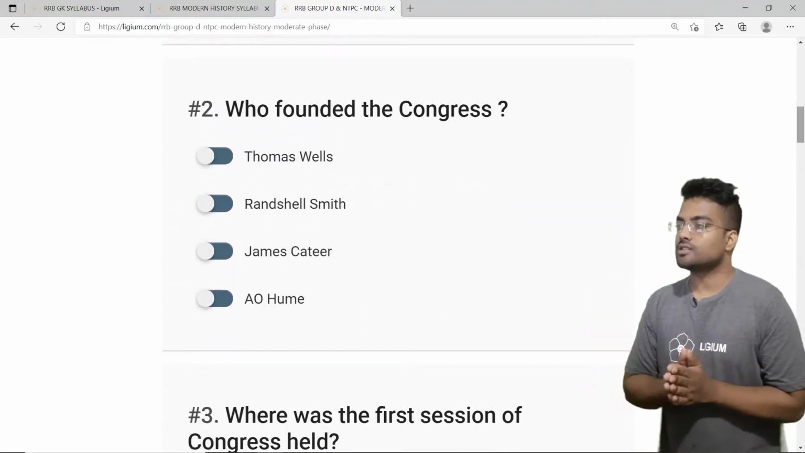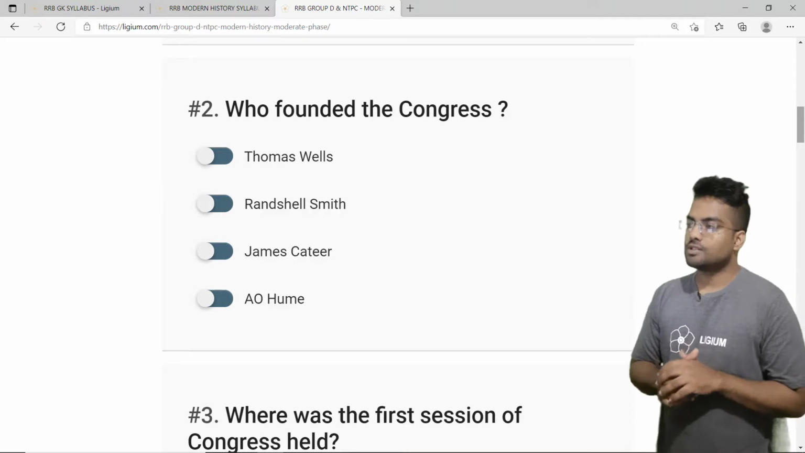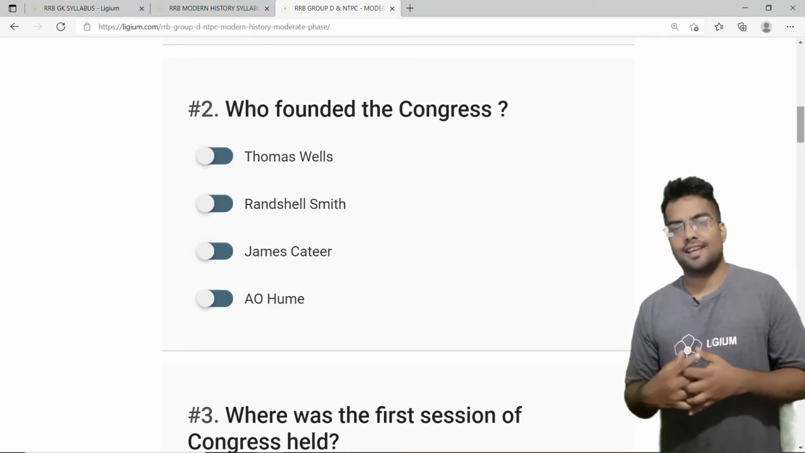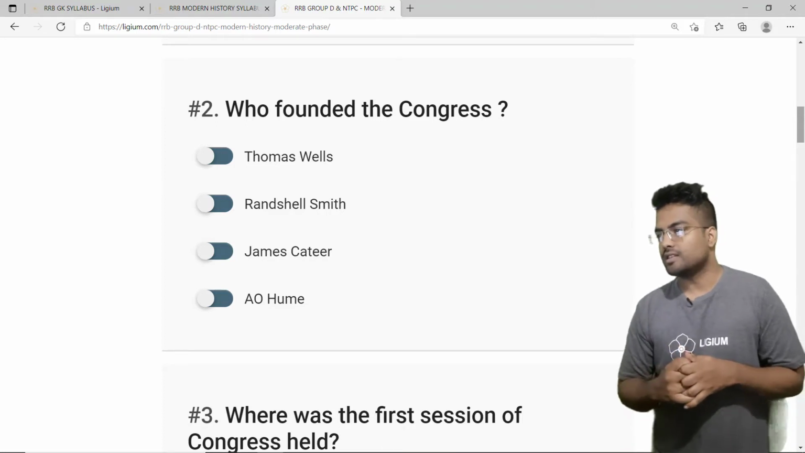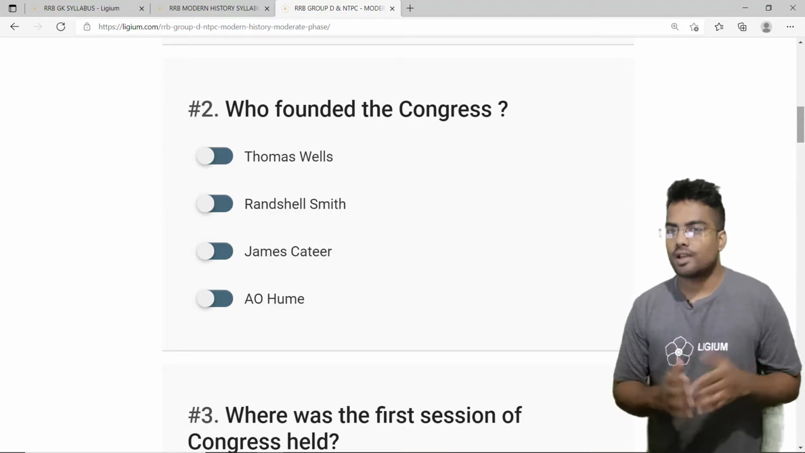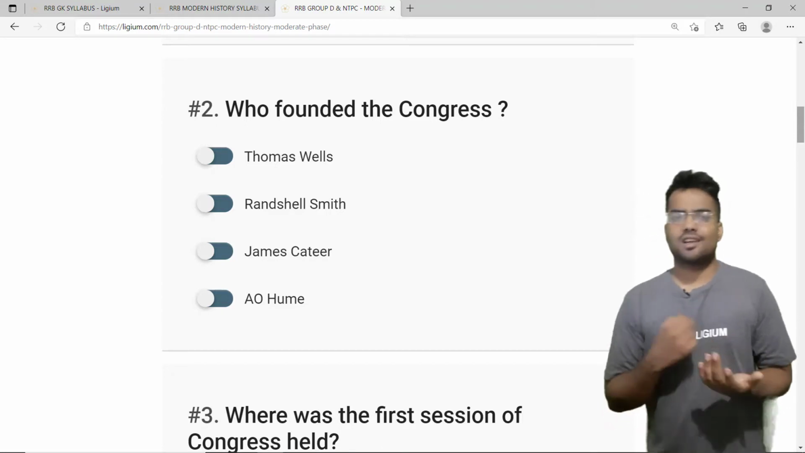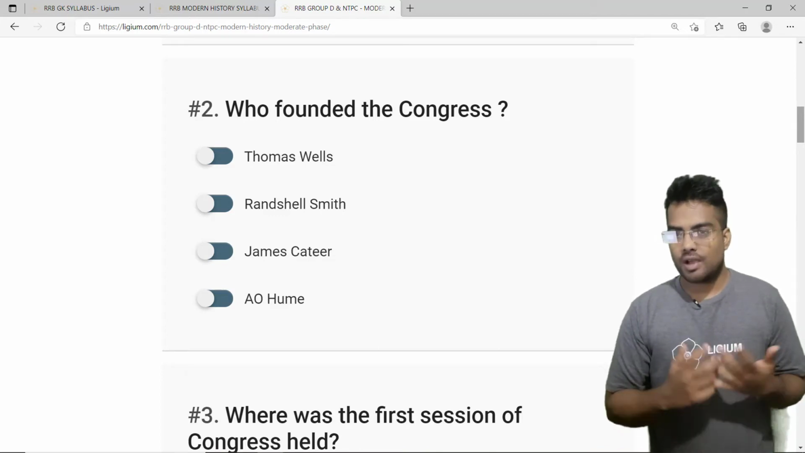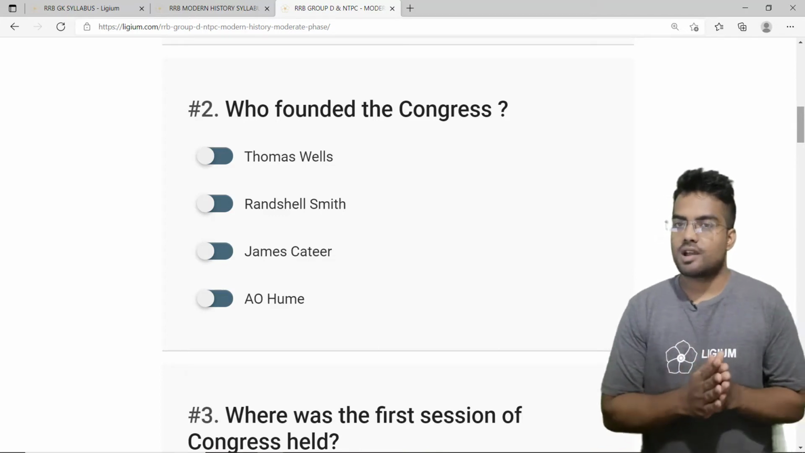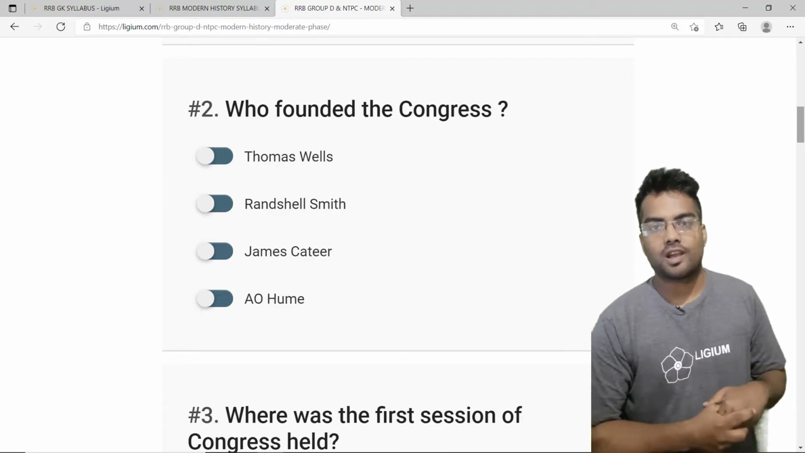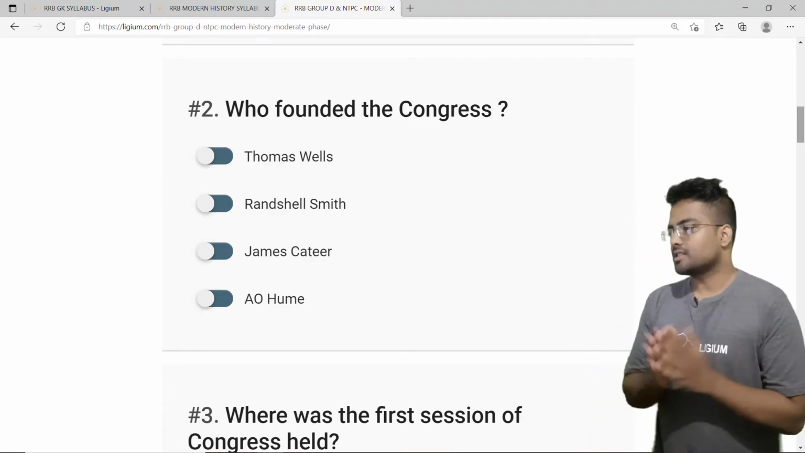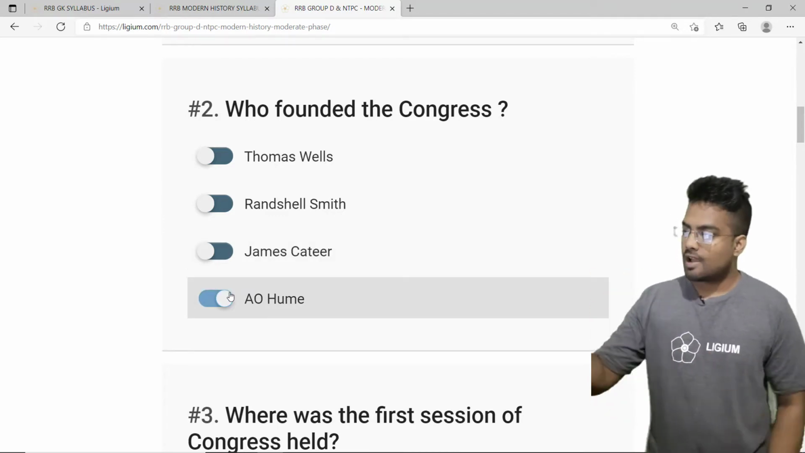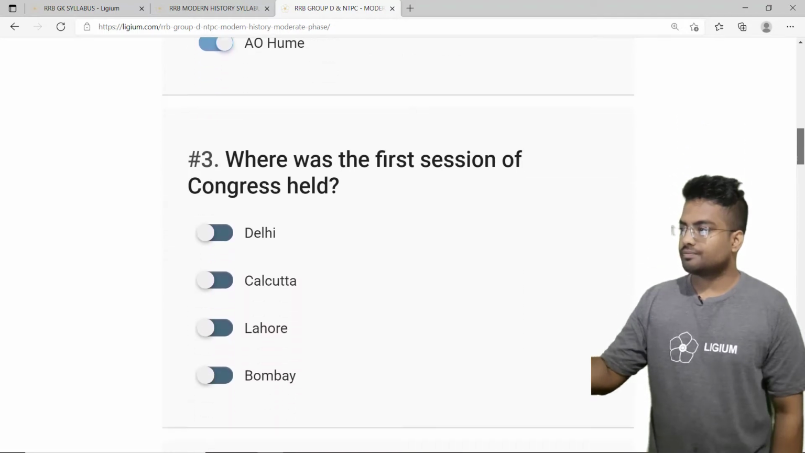Let me scroll down. Then we have the second question. Who founded the Congress? The options are Thomas Wells, Ranchel Smith, James Cartier, and the fourth option A.O. Hume. If you have studied for any kind of government exams, or even if you are beginning for the first time, you may have a definite idea that it was started by an Englishman called A.O. Hume. You're familiar with this guy. So let me mark option D, A.O. Hume.